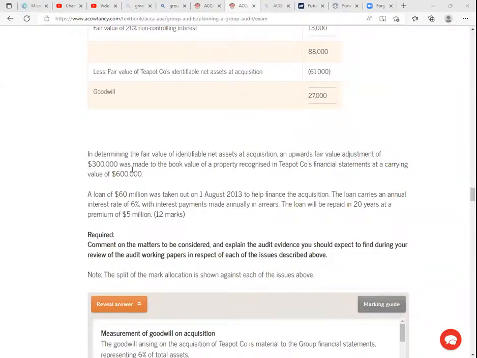So especially with this kind of question, when students see figures being thrown around, most of them will throw out this question totally because of the figures. But really, trust you me, there is nothing difficult in terms of audit evidence.